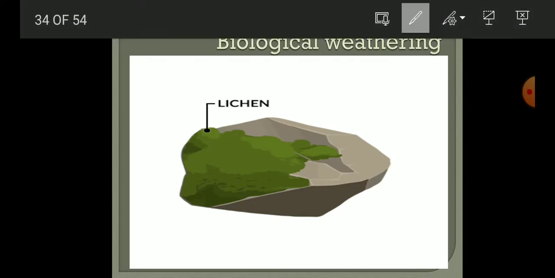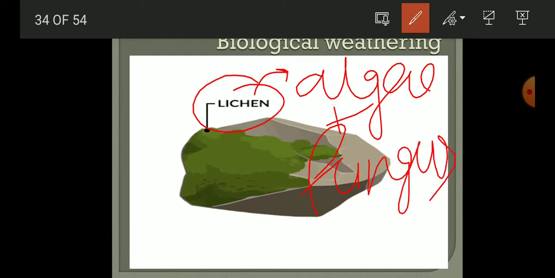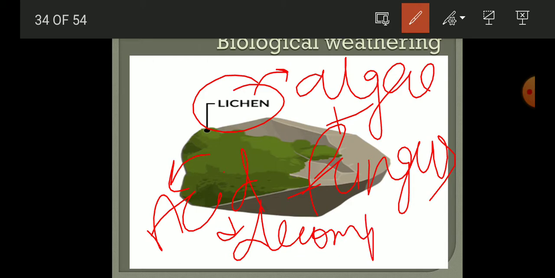Now there is also a kind of weathering by the lichens. So what are lichens? This is the relationship between the algae and the fungi, where these organisms live together, and this makes the lichen. So how does the lichen do weathering? Wherever it accumulates, it forms acid, and that acid decomposes the rock particles. So this lichen is producing the acid that will degrade or decompose the rock particles.